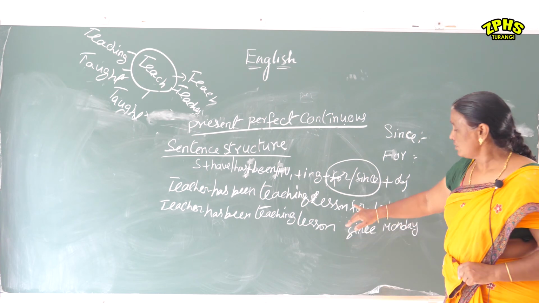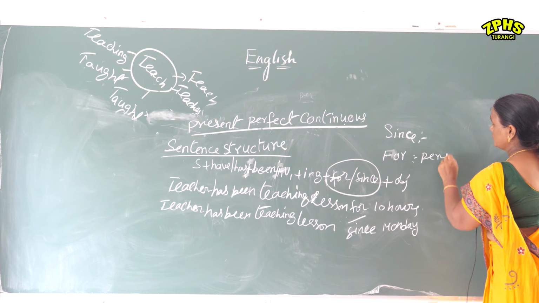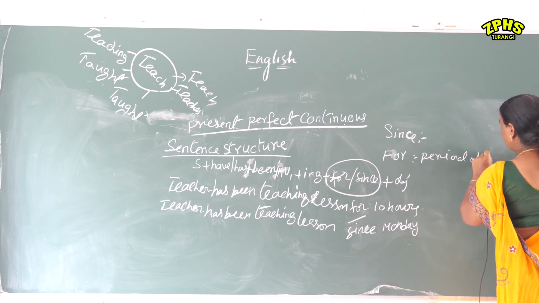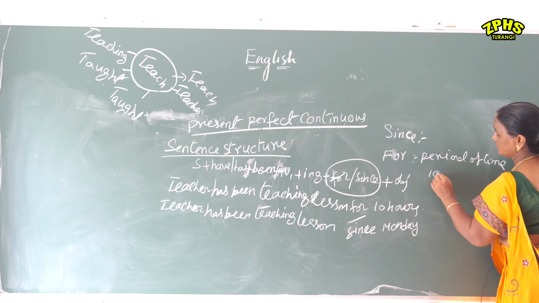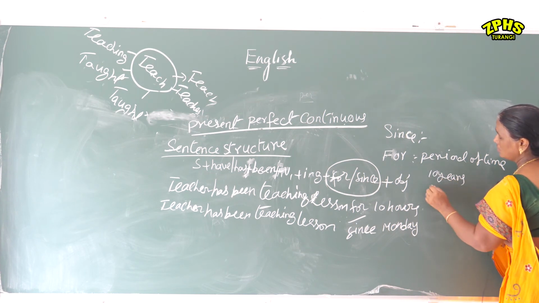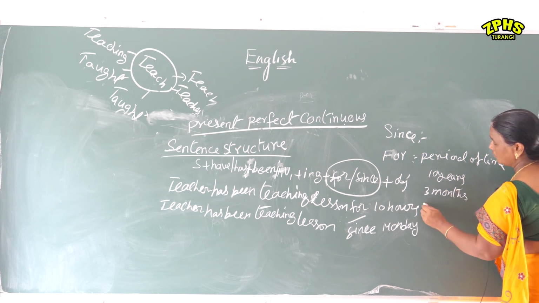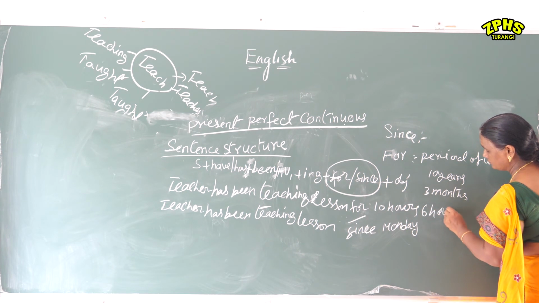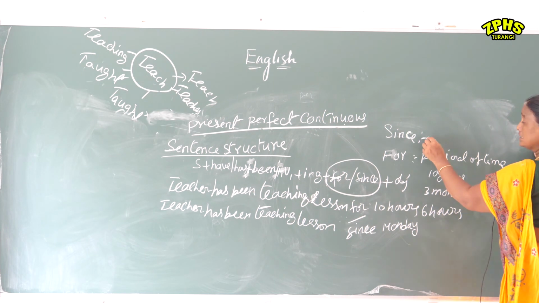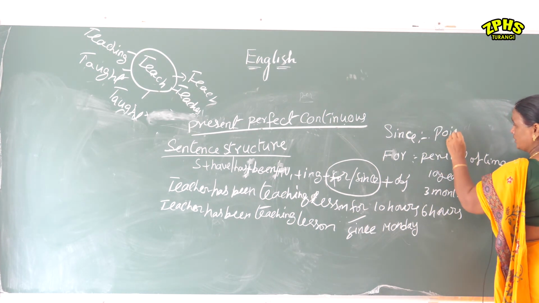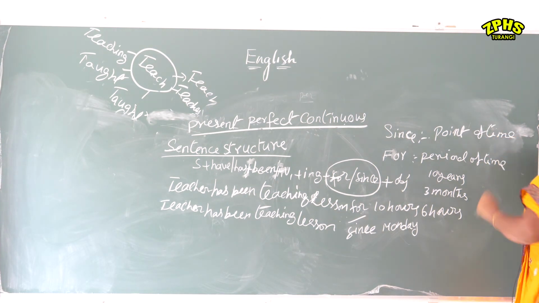You have to know where to use for. For is always a period of time. For 10 years, for 3 months, for 6 hours. Okay? For is for a period of time. Since is only for a point of time, the particular point.